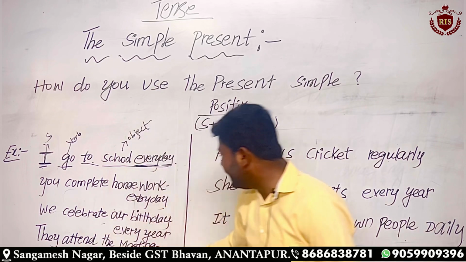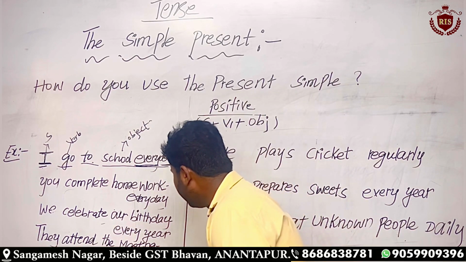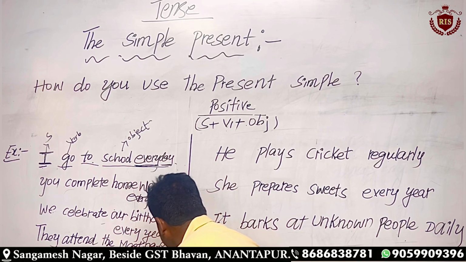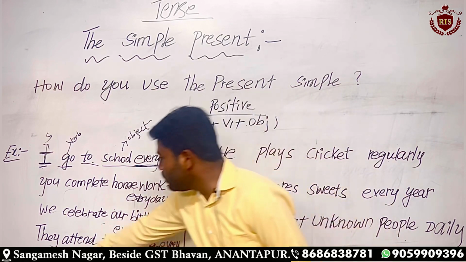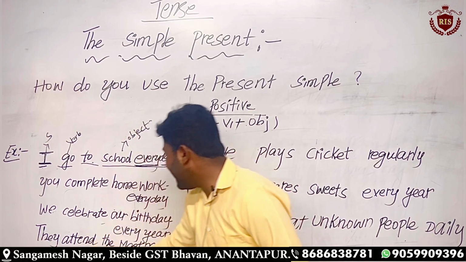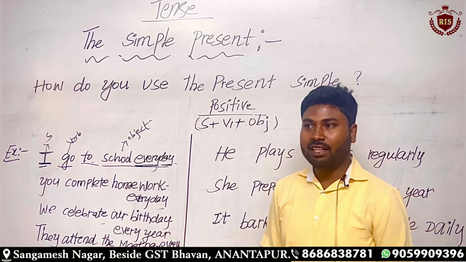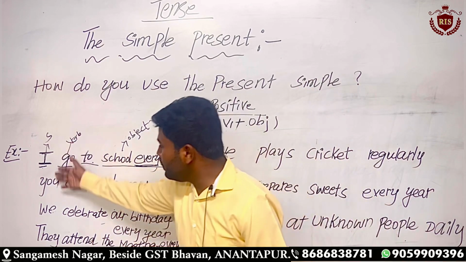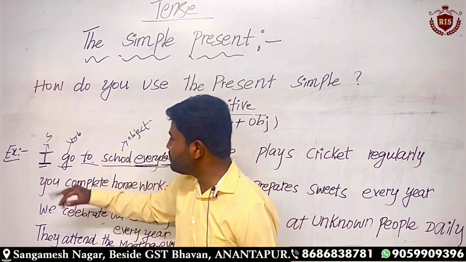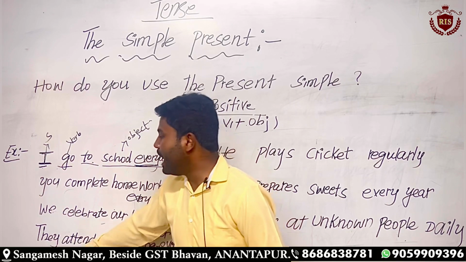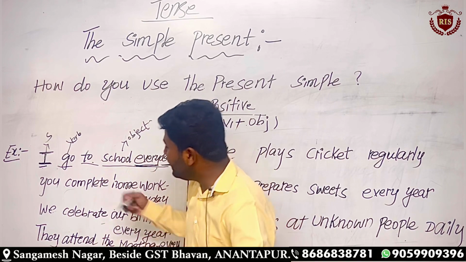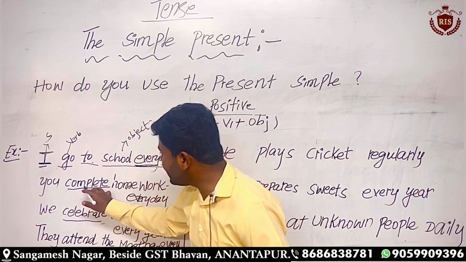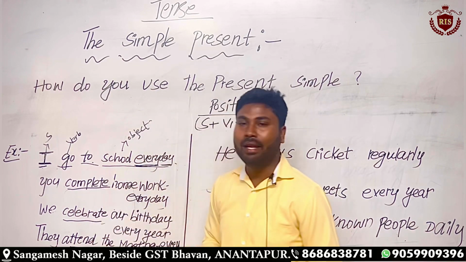Look at the next example: they attend the meeting every week. Here the subject is the pronoun they. They attend the meeting every week. That is also a regular action, right? Until here we have used the pronouns I, you, we and they. These four pronouns we have used, and here we have used only the infinitive form of the verb, like celebrate, go, attend and complete, right?